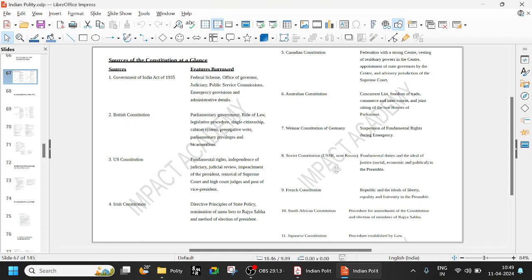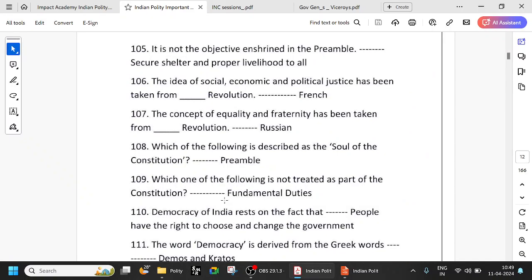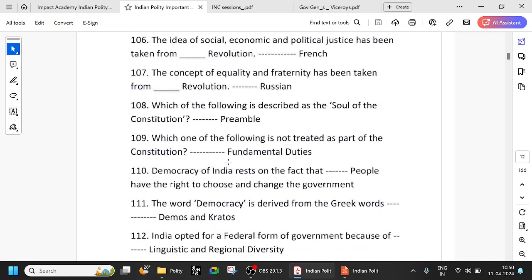Fundamental duties we have taken from Russia. So that is from the Russian Constitution, and from the Russian Revolution we have taken the concept of equality and fraternity. Which of the following is described as the soul of the Constitution? I already told you, right? Preamble. Preamble is called the soul of the Constitution, and many other things. All those things are important.